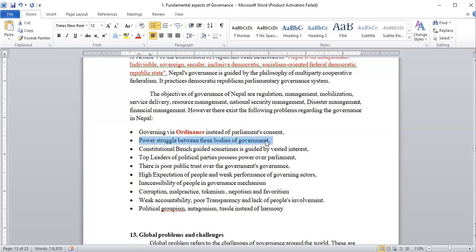At the same time, in Madhesh Province, there is the government of the Madhesh-based parties. So at the central level there is one party, at the provincial level there is another party, and at the local level different types of parties are ruling the nation.